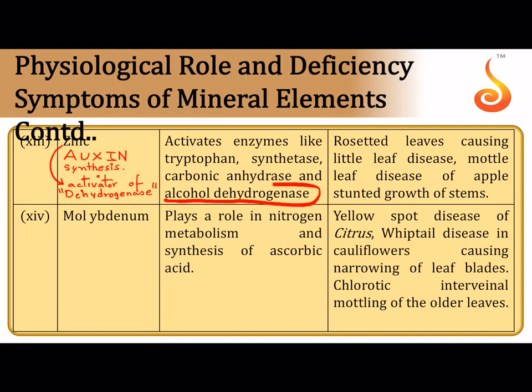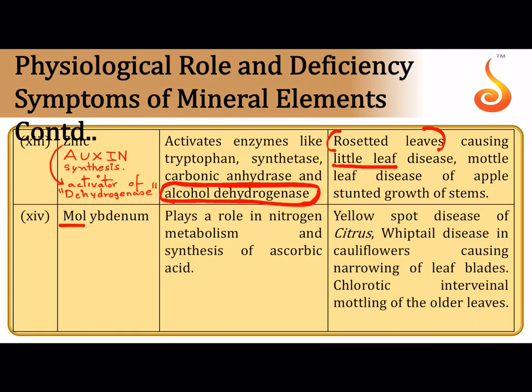Essential elements such as zinc play a very important role in activation of some of the enzymes. In case of zinc deficiency, there is little leaf disease. The leaves become very small, and they start exhibiting a mottled or yellowed appearance, and then the leaves start collecting together and become rosetted in nature.